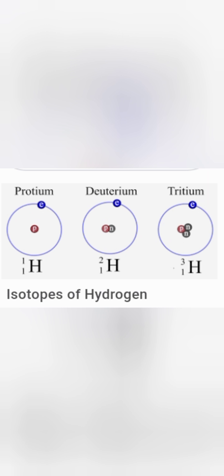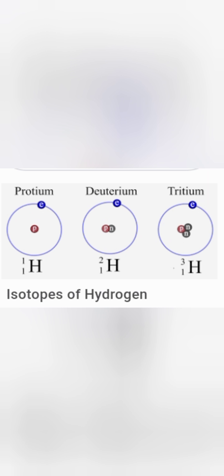That is known as isotopes. For example, the element hydrogen has 3 isotopes: protium, deuterium and tritium. They have the same atomic number but their mass differs because of the difference in the number of neutrons.